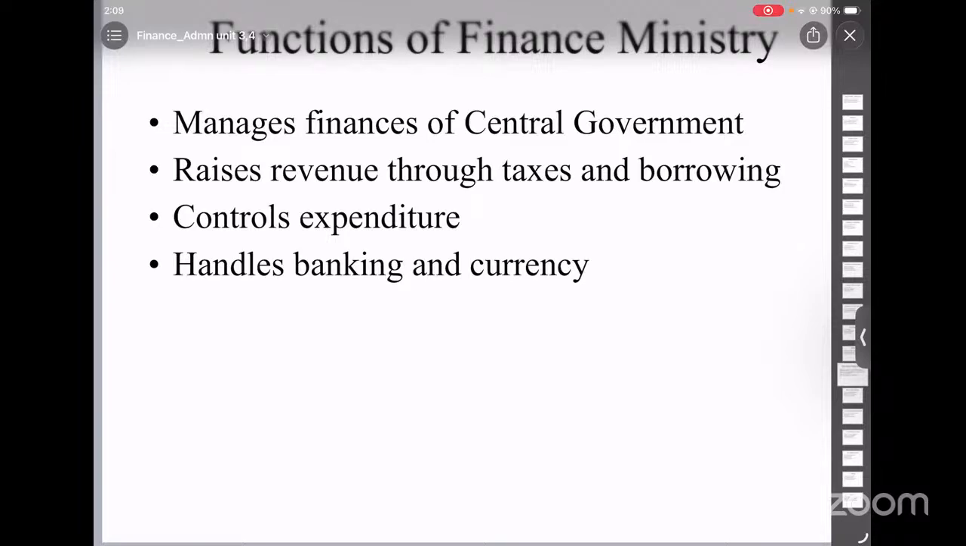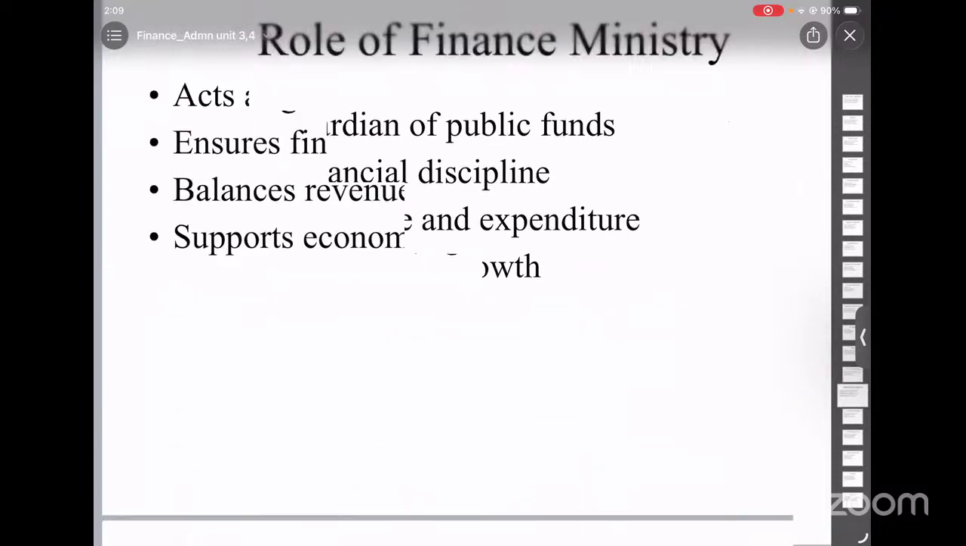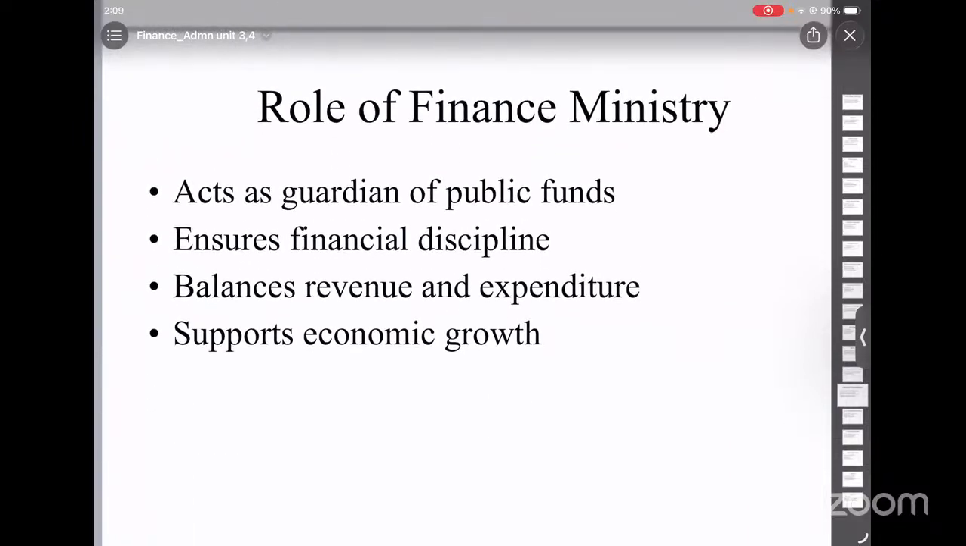Therefore, the Finance Minister is usually a senior and experienced leader. So, the role of Finance Ministry. The key role is that first it raises resources for the entire government. It collects revenue not for itself but for all departments. Second, it examines the demands for different departments. It ensures that spending is necessary and justified. And at the same time, it protects the interests of the taxpayers.